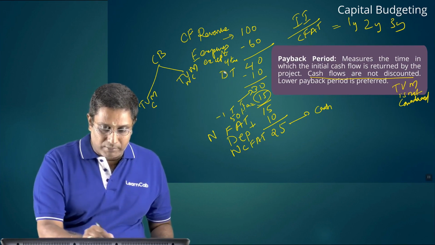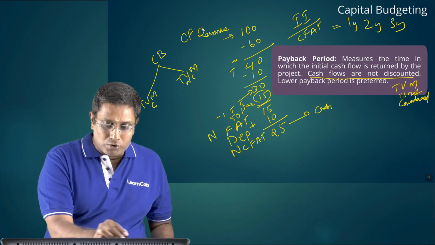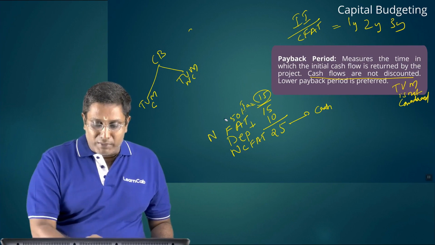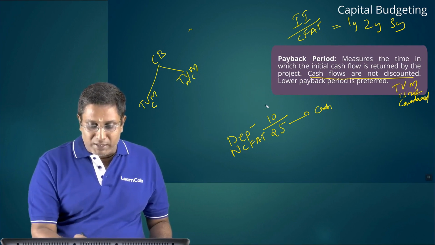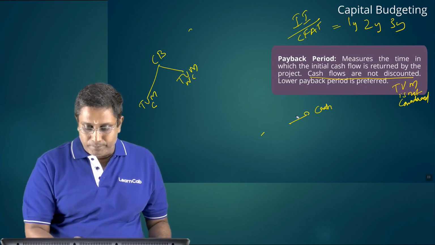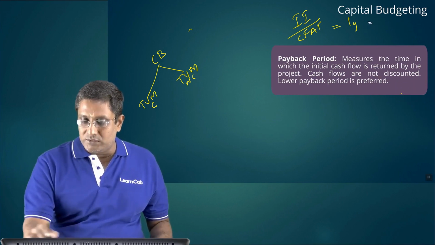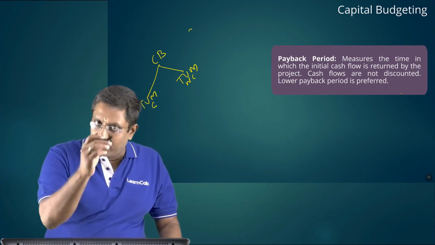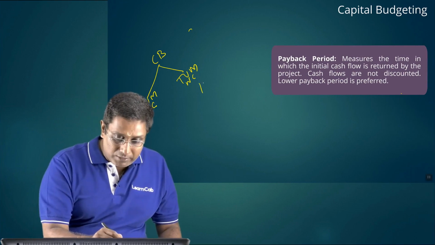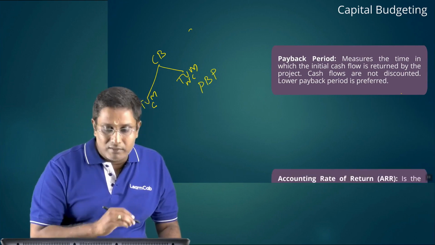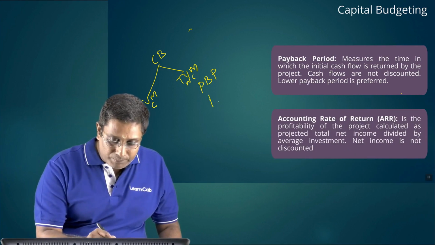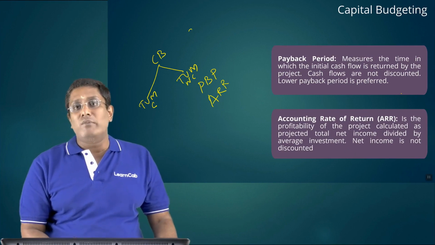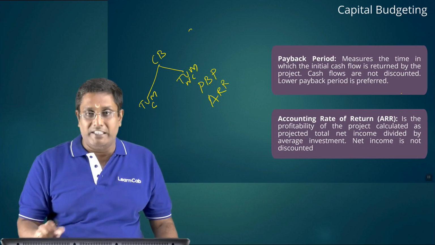Wait, students. So these are all techniques. You please understand: one is time value of money considered and one is time value of money not considered. Now you understood what cash flow and net cash flow are. For time value of money considered there are different techniques. Not considered is what? Your payback period and accounting rate of return, or ARR. This is also time value of money not considered. I will explain this.